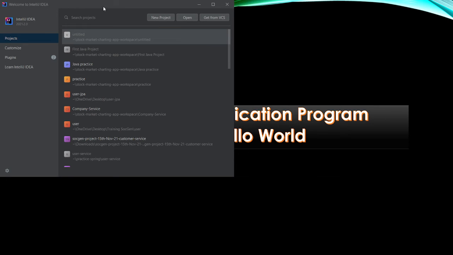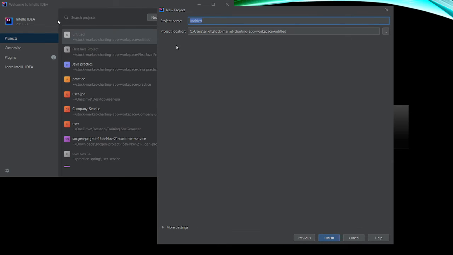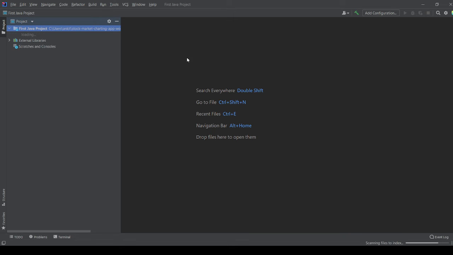So to create a new project, you just click on new project. From here you go to next, and here you type your project name. Suppose I'm writing First, with capital F, First Java project. Okay, and finish. So it's scanning for files.